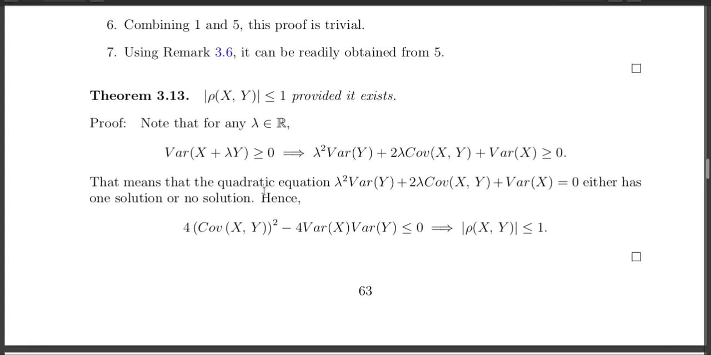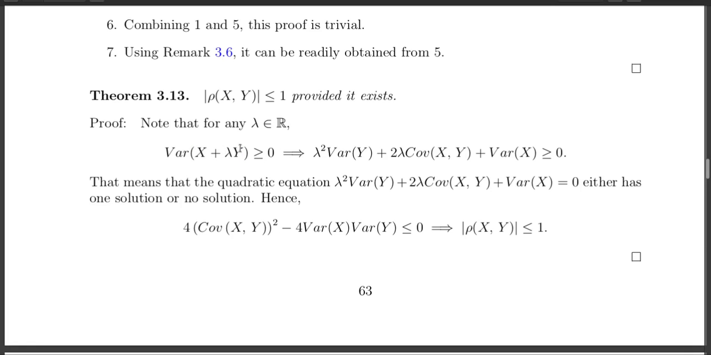The next theorem, which I have already pointed out, is that correlation lies between -1 and +1. Why? The proof is quite simple. Suppose you take lambda belonging to R and consider the random variable x plus lambda y. So x plus lambda y is a random variable, because x is a random variable, y is a random variable, and lambda is some quantity in R. And we know that the variance is always greater than or equal to 0. So the variance of this random variable is also greater than or equal to 0.